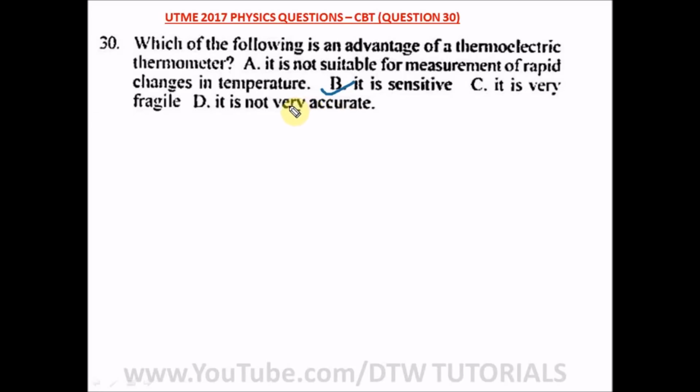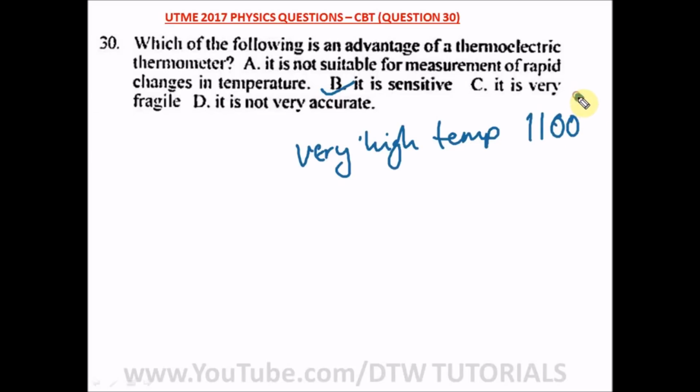One of the advantages of the thermoelectric thermometer is that, one, it is sensitive, and second, it can measure very high temperatures, up to about 1100 degrees Celsius. In case you don't see sensitive, you can see very high temperatures. So our right option here is option B.